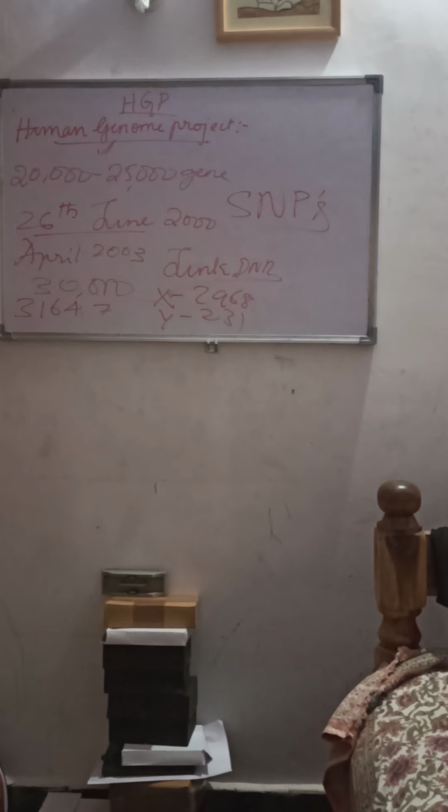As I told, scientists have identified 1.4 million locations where single base pair DNA differences occur in humans, which helps to know the disease locations, right?